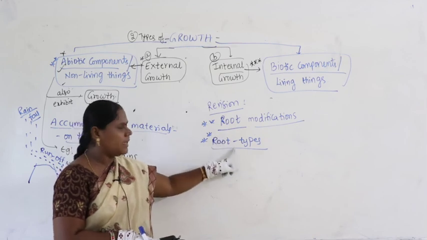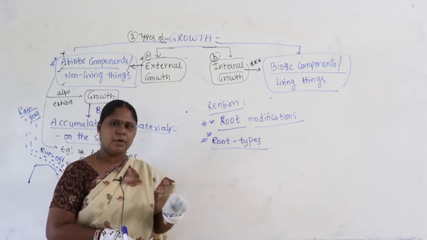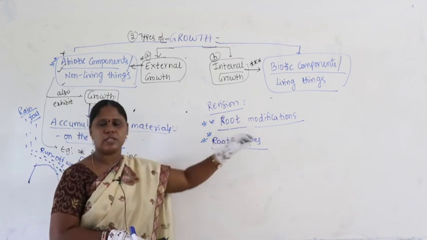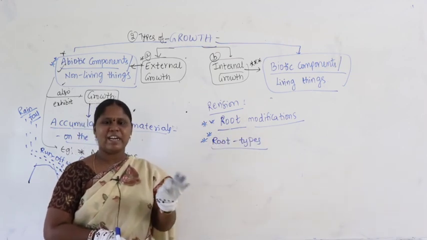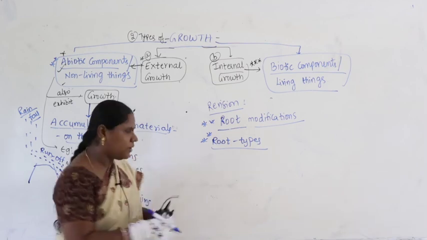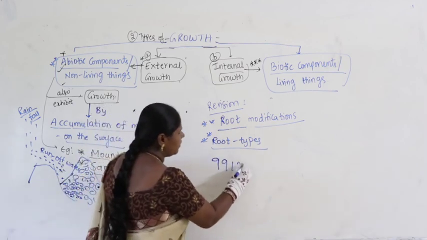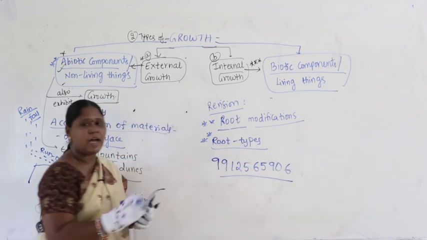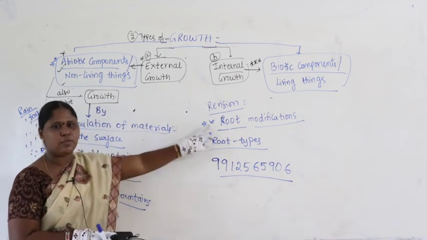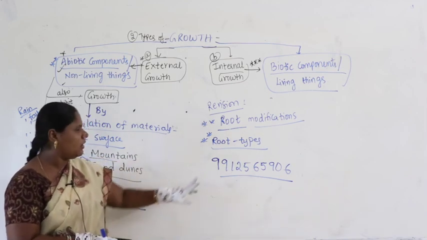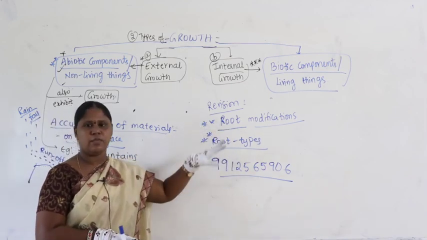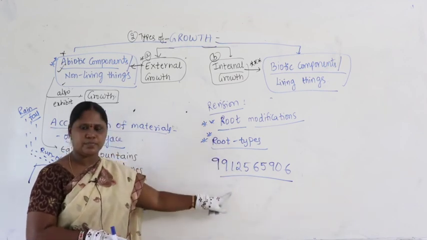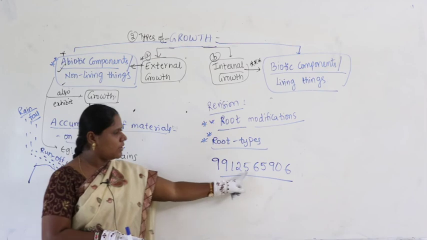Study and write once without looking, on paper with neat handwriting: what types of roots and examples, what types of modifications, examples, and diagrams. Draw very clearly, practice, and try to send it to me on WhatsApp. I am writing the number on the board, I hope it is clearly displayed. Start your day-to-day work seriously, because morphology is a very important chapter. After your practice, write a test and send it to me on WhatsApp. My WhatsApp number is 9912565906.